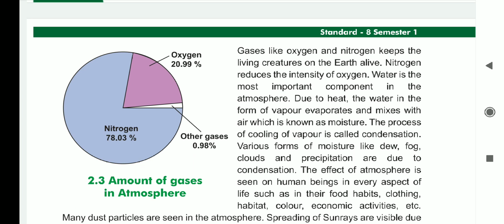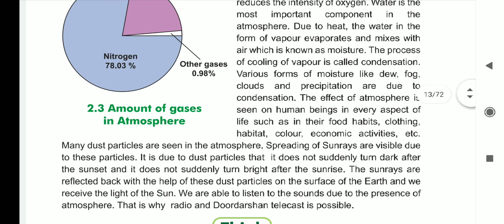The effect of the atmosphere is seen on human beings in every aspect of life, such as in their food habits, clothing, habitat, color, economic activity, etc. Here it is telling that the atmospheric effect falls on the biosphere too much.